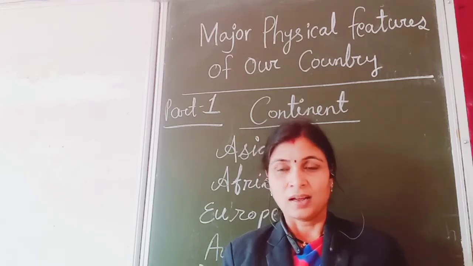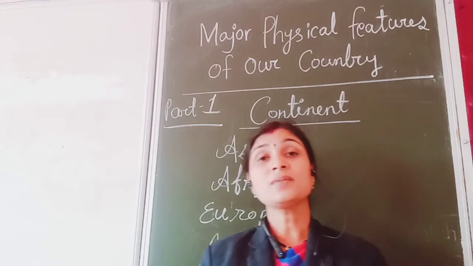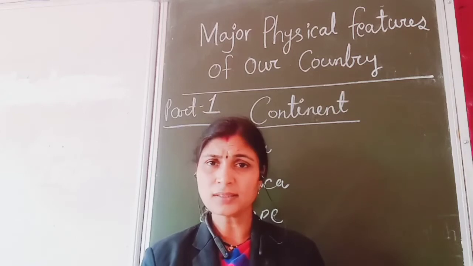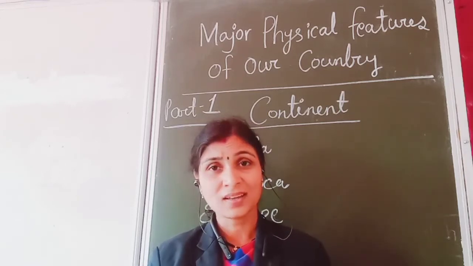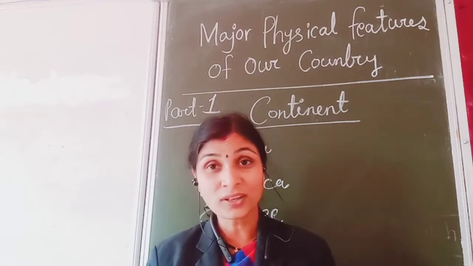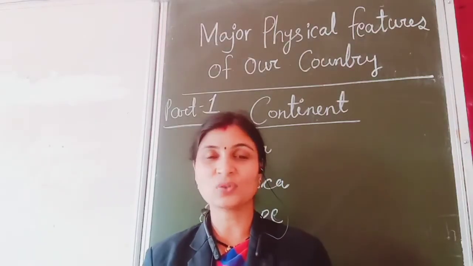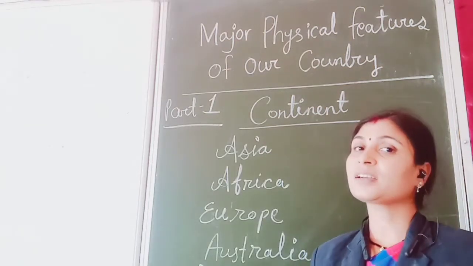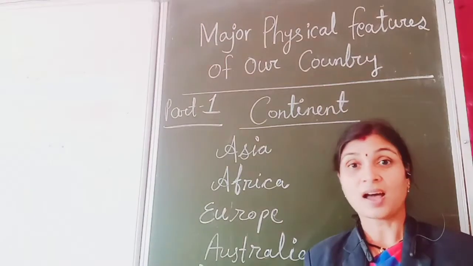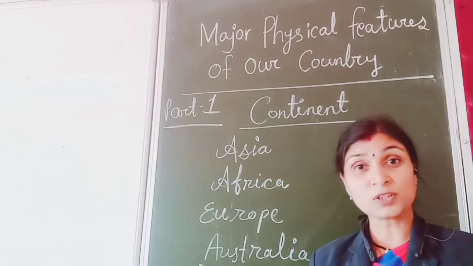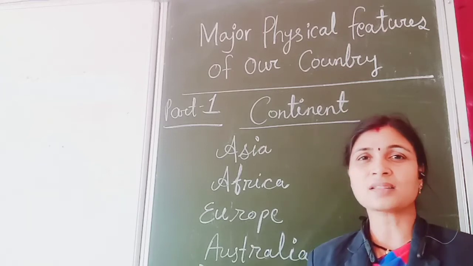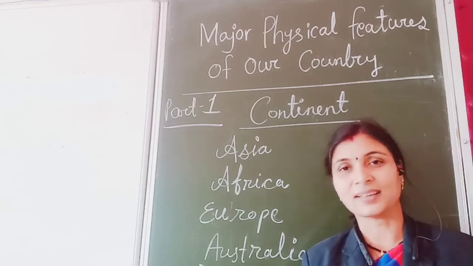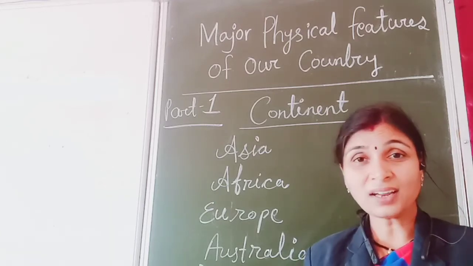Okay, children. Let me tell about the physical features of our land. What are the physical features of the land? Mountain, valley, plateau, canyon, and hills. So these are the physical features of the land. To know more about our country, where it is located, what is the position of our country in the world. These are the main things which we will read in the lesson.